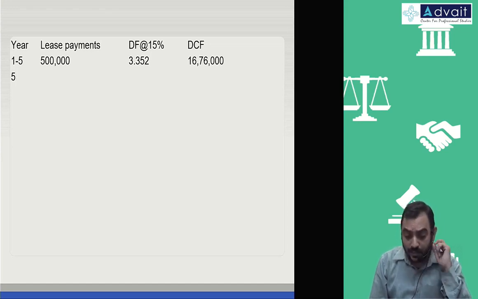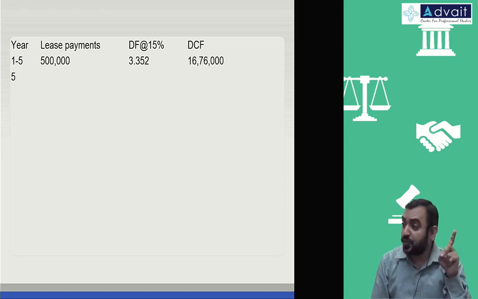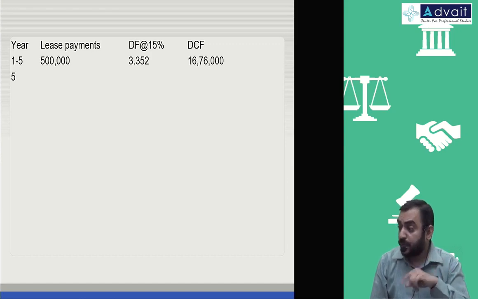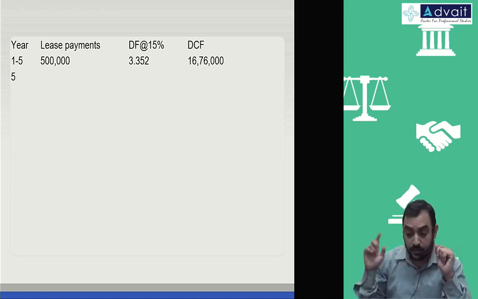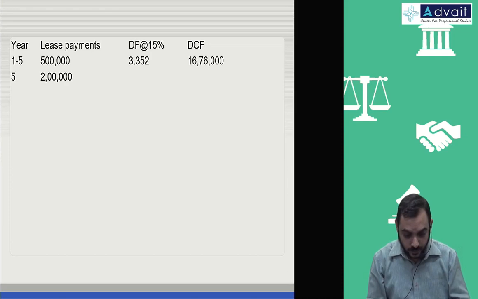Is it guaranteed residual value or expected residual value? It is total residual value, because lessor considers guaranteed as well as unguaranteed. Lessee, from his point of view, considers only guaranteed. But lessor will take not only what is guaranteed by lessee but also what the lessor expects. So both are considered. So total amount, don't do 1 plus 2 lakh. The 2 lakh includes the other 1 lakh also. So 2 lakh only will be considered, and discounting factor at 15%.